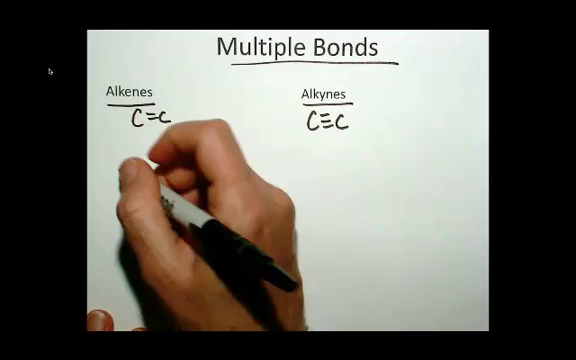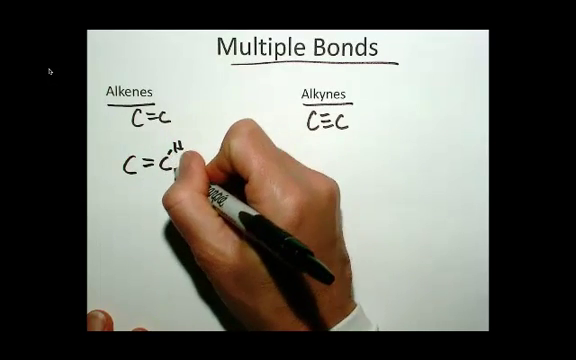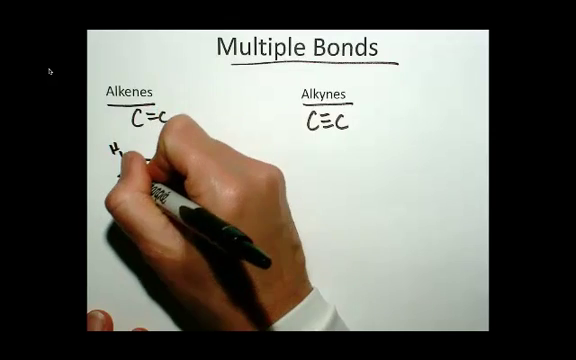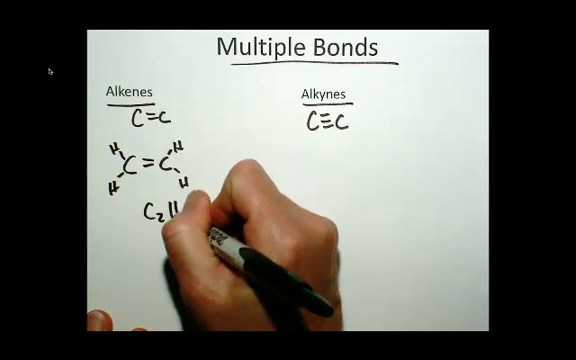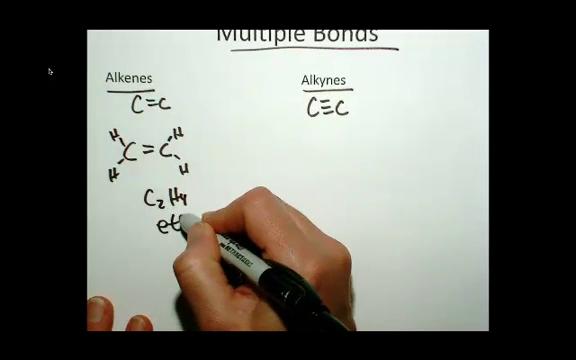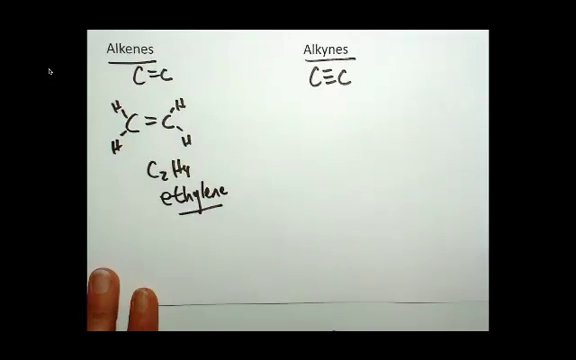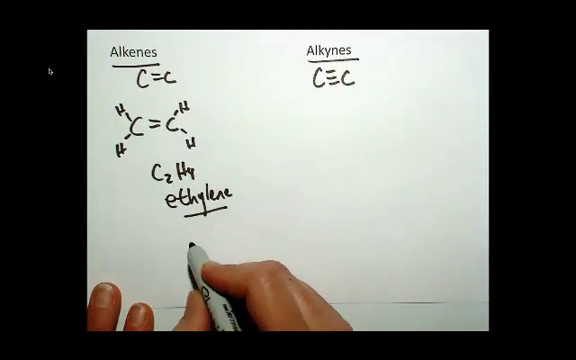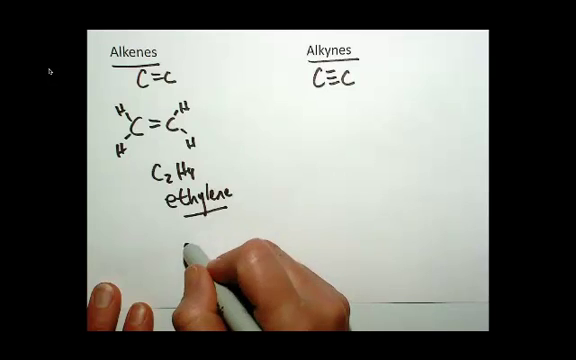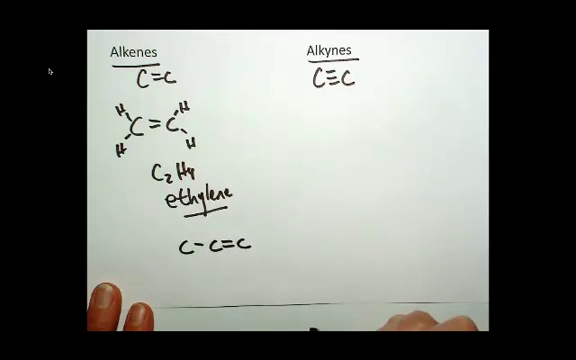So the simplest alkene, of course, is ethene, which has a molecular formula of C2H4. The common name is ethylene. Ethylene, very important compound industrially. Propylene or propene is 3 carbons, and between two of the carbons there's a double bond.